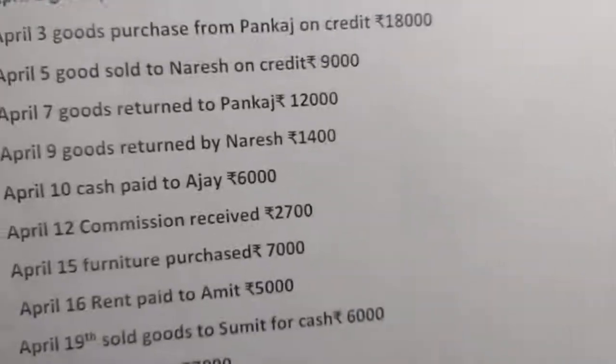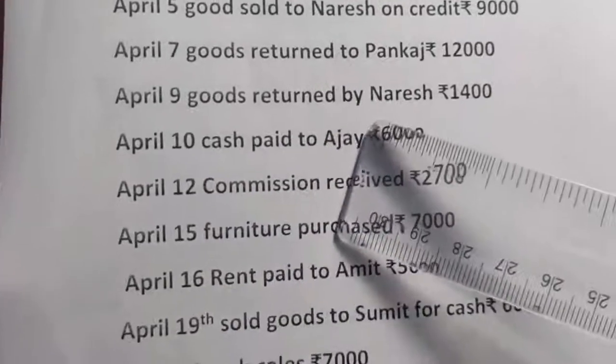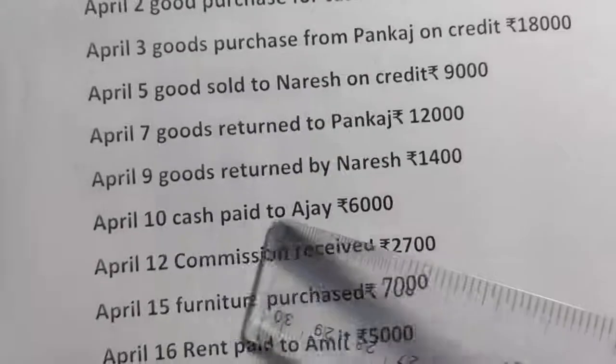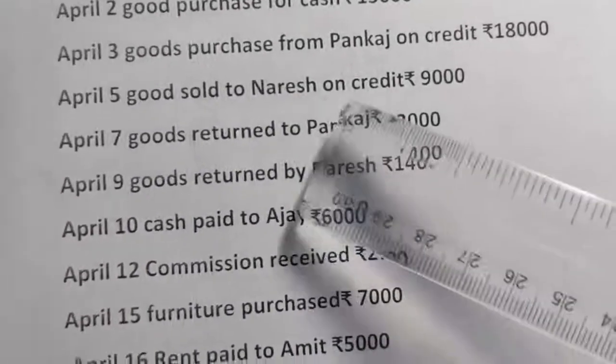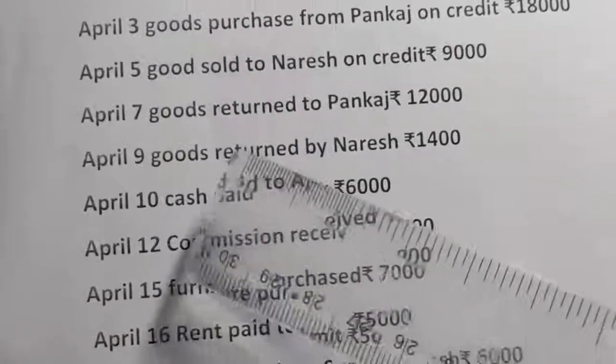Okay, now next here goods returned by Naresh. You can see that we had sold the goods to Naresh. Now Naresh is returning the goods. Okay, so goods is coming in, but it is not purchases, it is sales return.